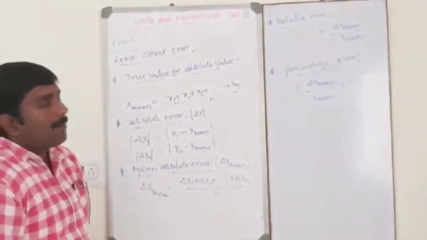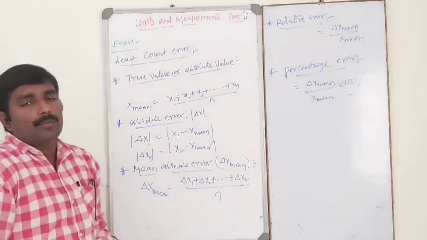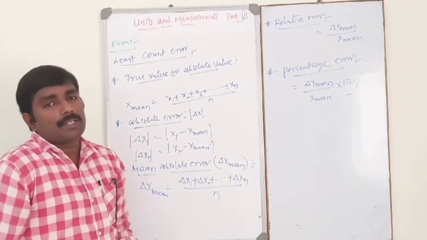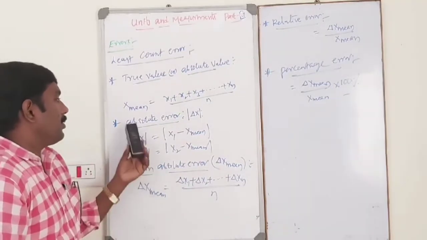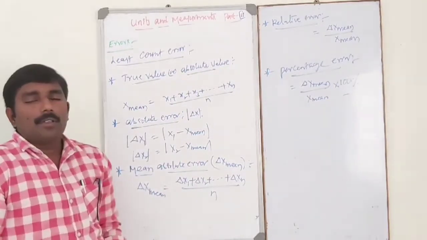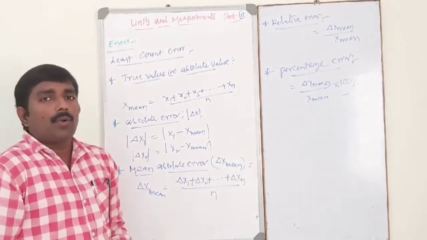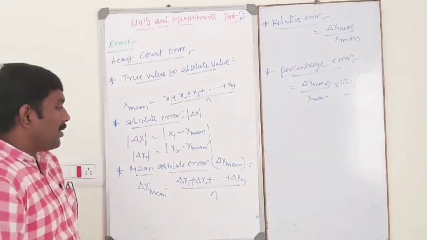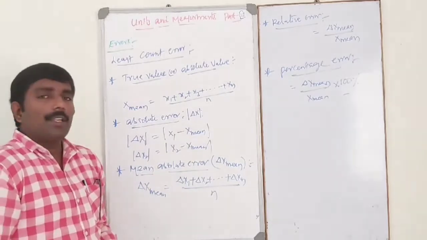Once again I will repeat. What is meant by true value or absolute value? The arithmetic mean of all measured values in any experiment is the true value. Absolute error is simply the difference between the measured value and the true value. Mean absolute error is the arithmetic mean of all absolute errors in any experiment.